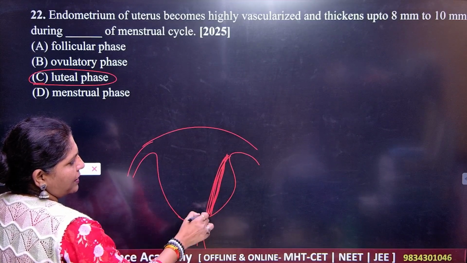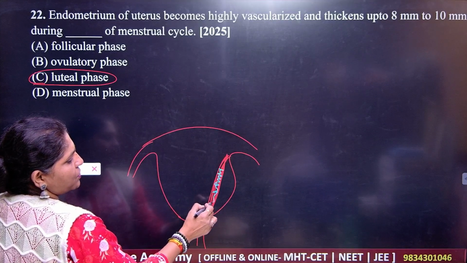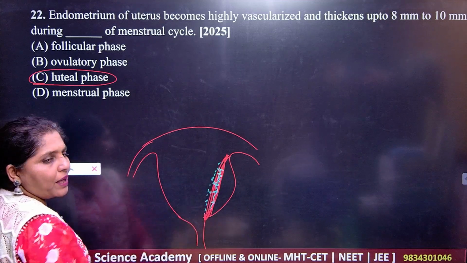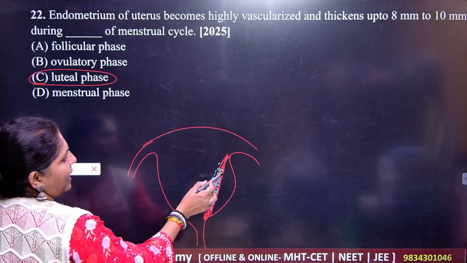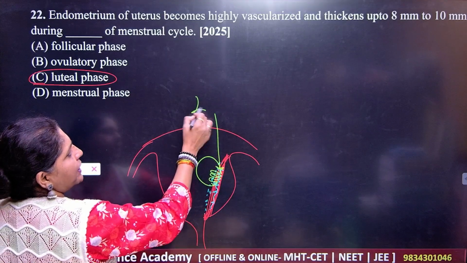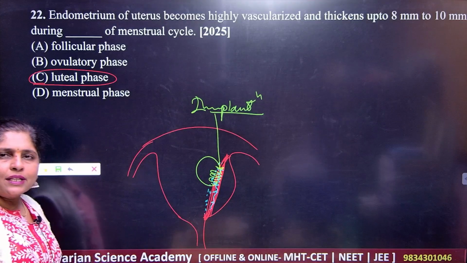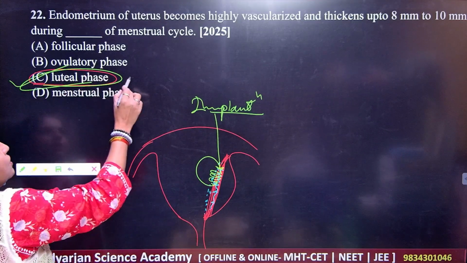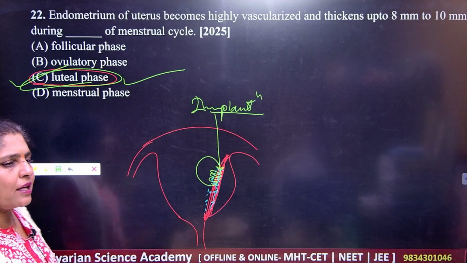Thickening is going to be there so that it will give you the secretions, which will be favorable for the implantation of the embryo. So this is needed for implantation. All the things are done in the luteal phase for the process of implantation. So what should be your correct answer here? Luteal phase, C is the correct answer.